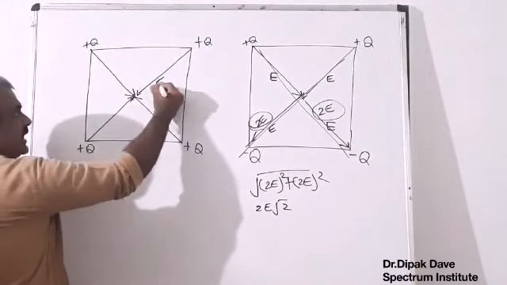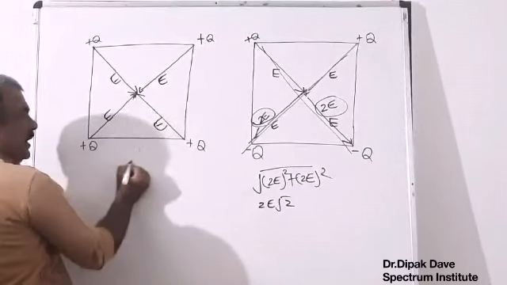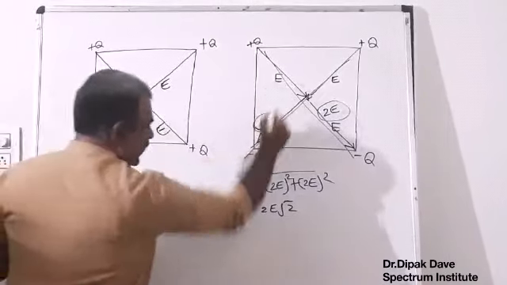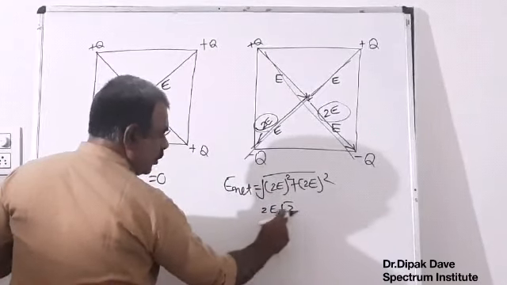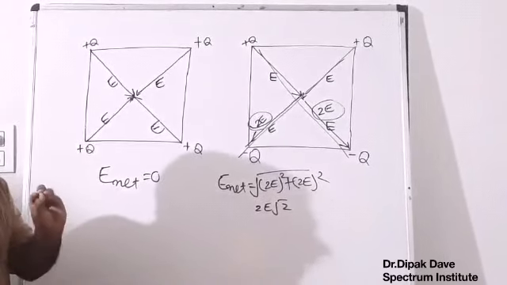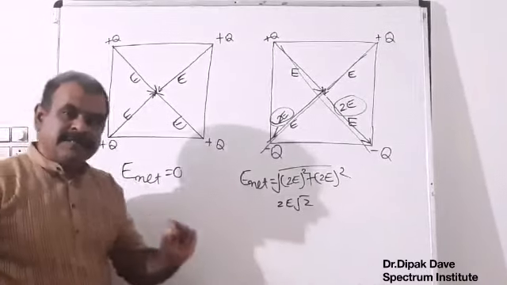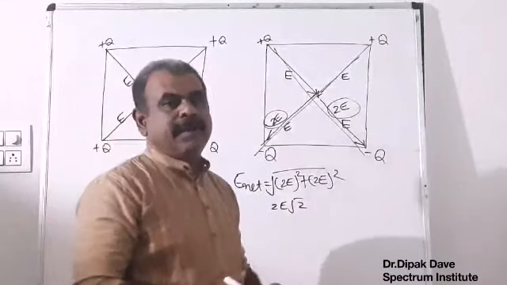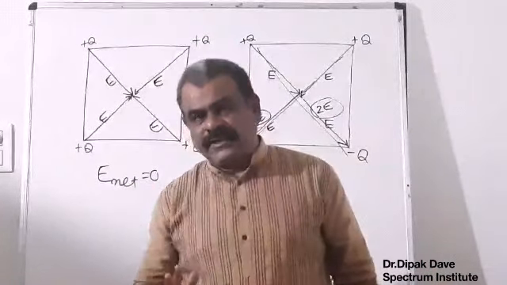Here, if each charge is developing field E at the center, then the net field at the center will be 0. In this figure, what we have calculated for E net is root 2 into 2E, while here it is 0. I have taken this example only to explain that the electric field due to a positive charge is from charge to point, while the electric field at any point due to a negative charge is from point to charge.